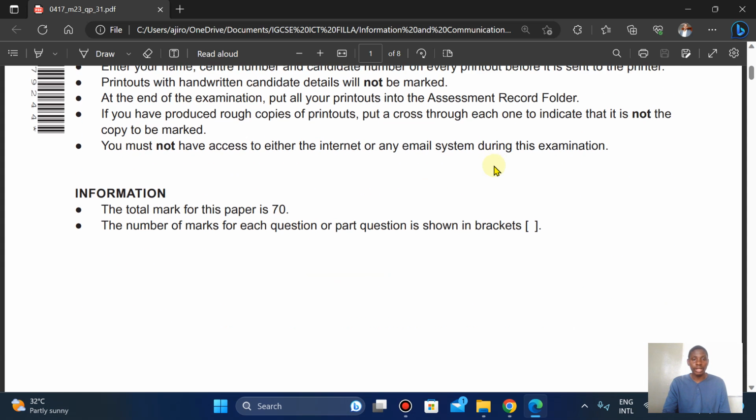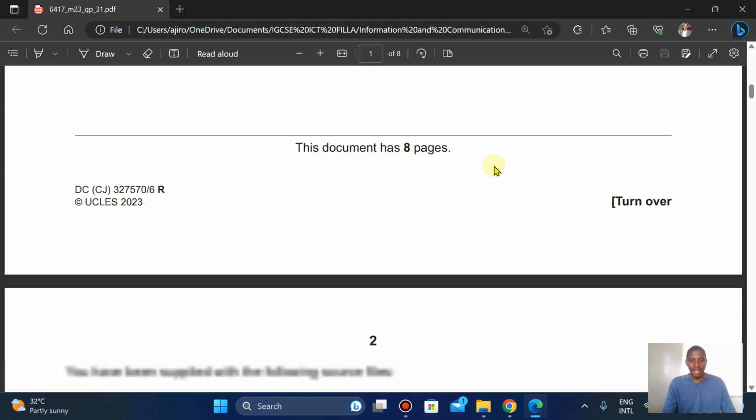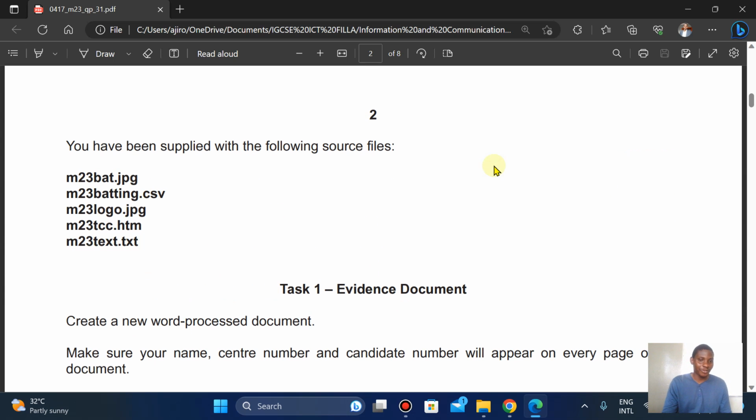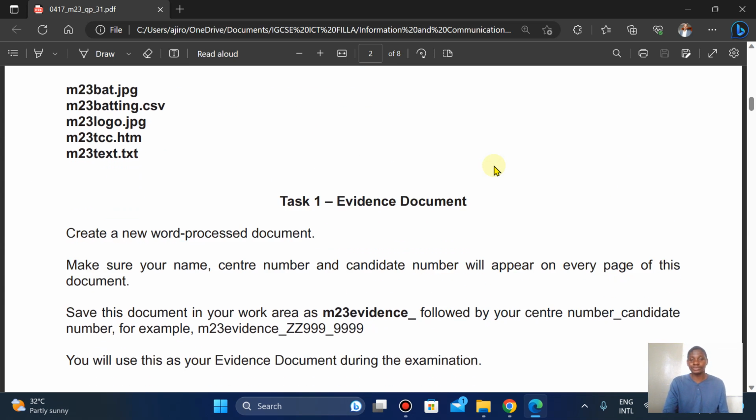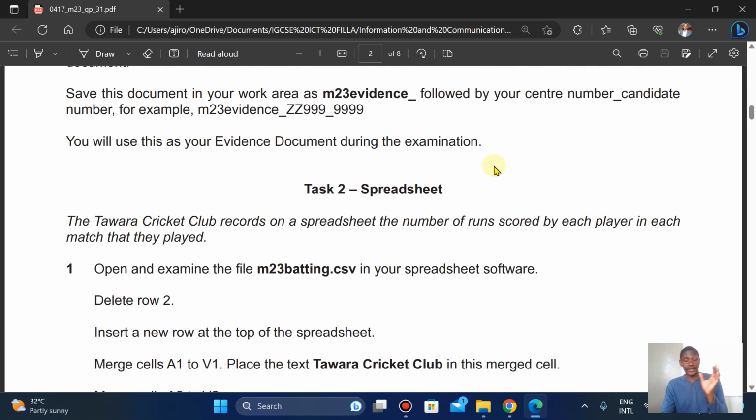Now the instructions are very important, so please go to the instructions in your exam. The total marks for this paper is 70, not 80. You have been supplied with the following source files, including a Tax one evidence file, but I don't really know if we're going to do evidence, so I'll just go directly to the spreadsheet, and if we have to do evidence, it's fine.